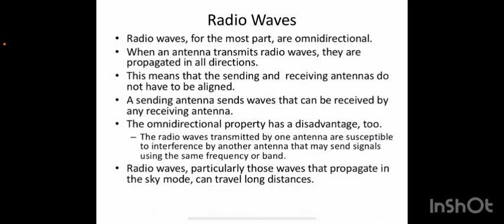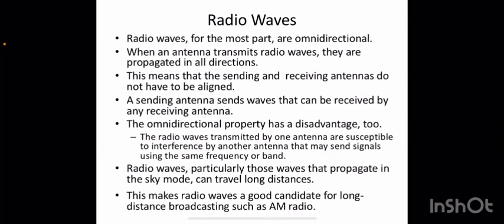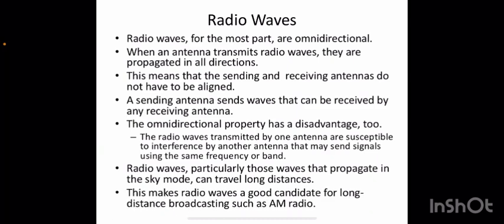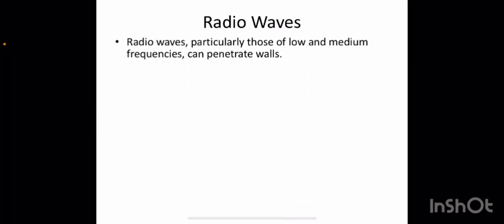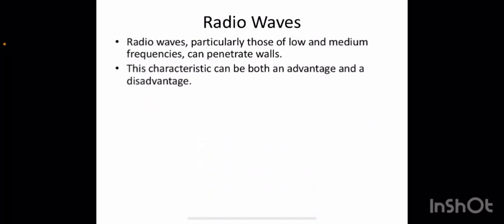And radio waves, especially those waves that propagate in the sky mode, can travel a very long distance. That's the main advantage of radio waves, and this feature makes radio waves useful for long distance broadcasting, such as AM radio and all. We are using these radio waves. And radio waves, especially low and medium frequencies, can penetrate walls. That is another advantage of radio waves. So that is why we can keep our radio inside our home and still receive signals from the antenna.